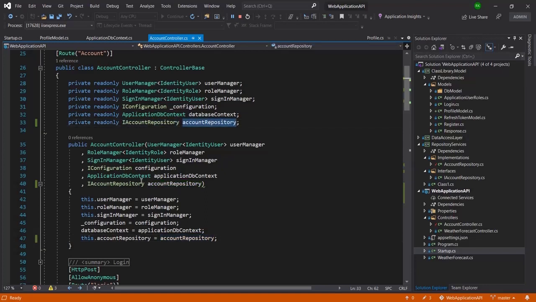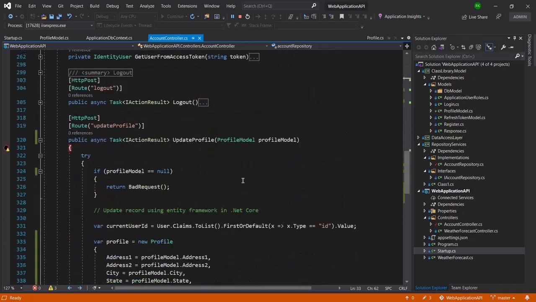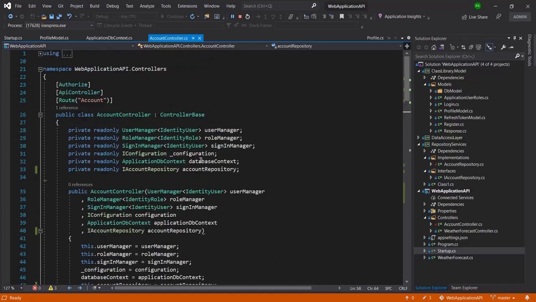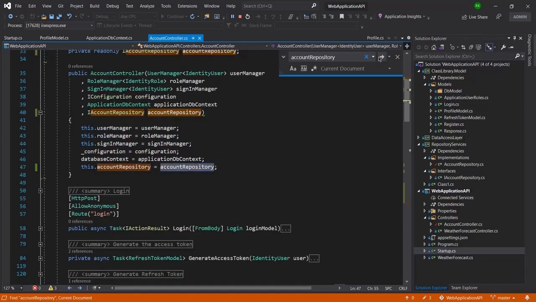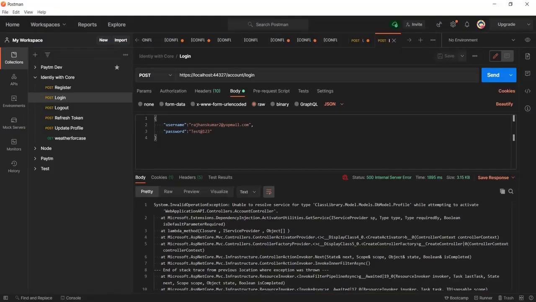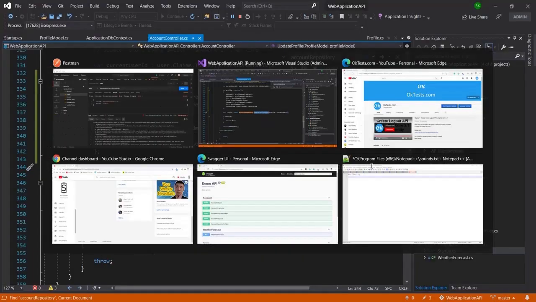This is the interface, and inside that interface we have defined the methods used by the controller. I am accessing that service using this account repository variable of the interface. You can access the service by calling this variable, and I have used that for doing some database access. Here I am calling this for updating the profile. So let me go ahead and run this, just wait.